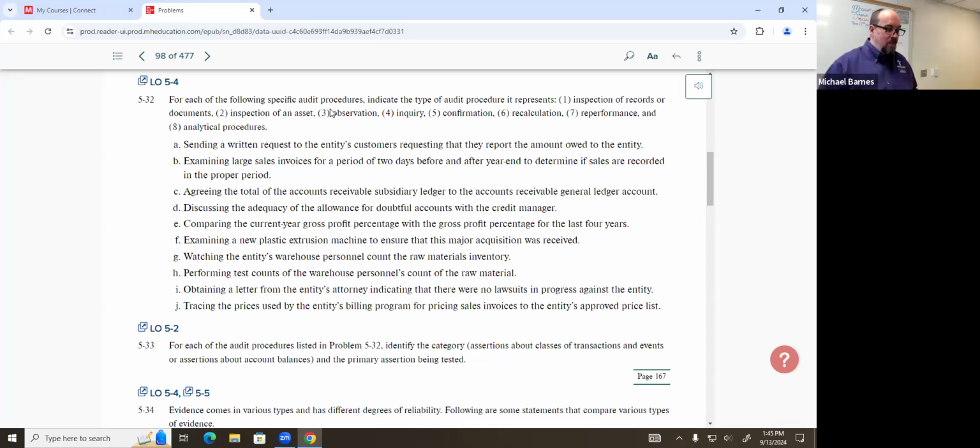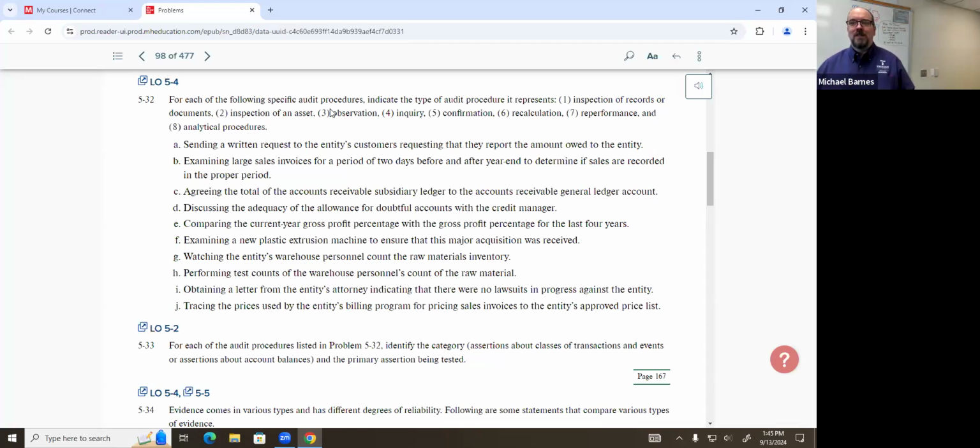All right. Examining large sales invoices for a period of 2 days before and after year-end to determine if sales are recorded in the proper period. Okay, what do we got? Examining sales invoices. What does that sound like to you guys? Sounds like accounting records. What do we call that testing of accounting records? Yeah, inspection of records and documents. Very good. Okay, we're inspecting records and documents.